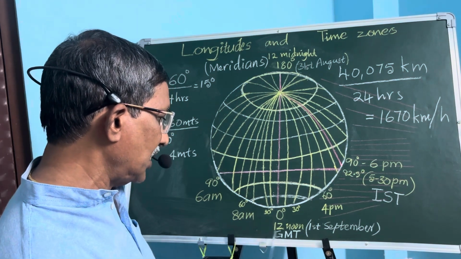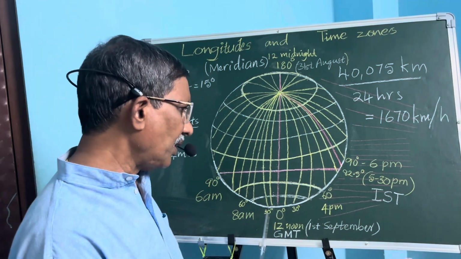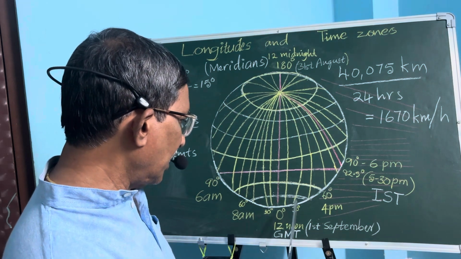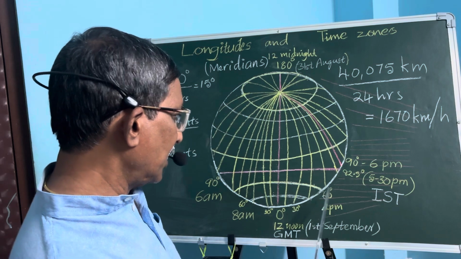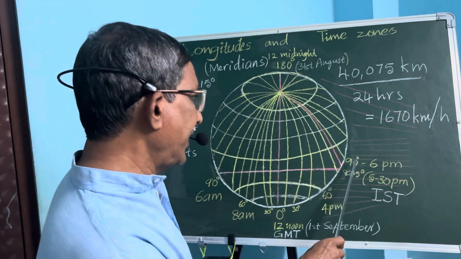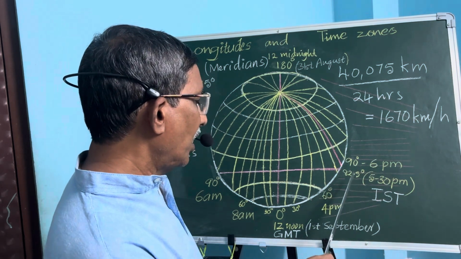This time is known as GMT, that is Greenwich Mean Time. So at 30 degrees, it is 2 p.m., and at 60 degrees it is 4 p.m., and at 90 degrees longitude it is 6 p.m.